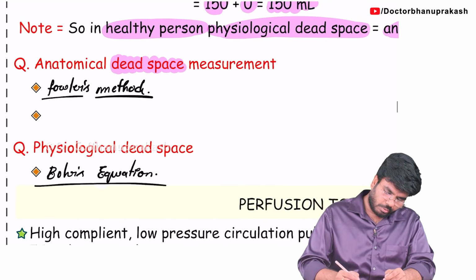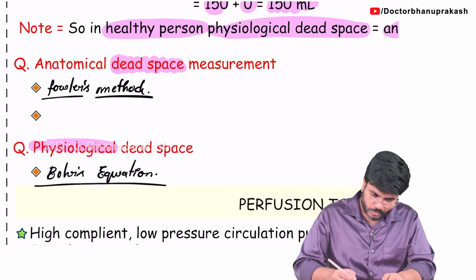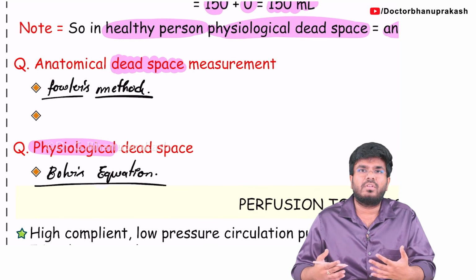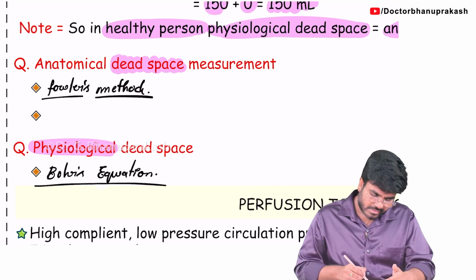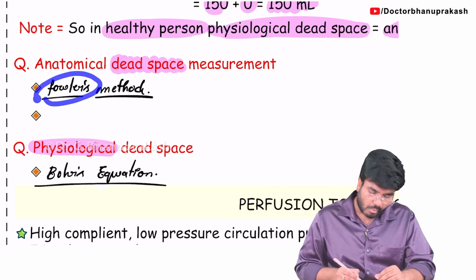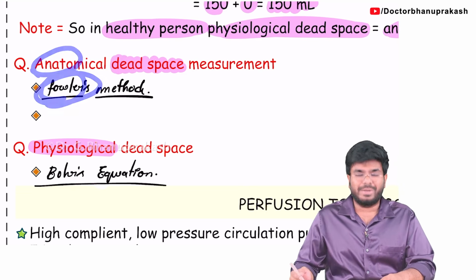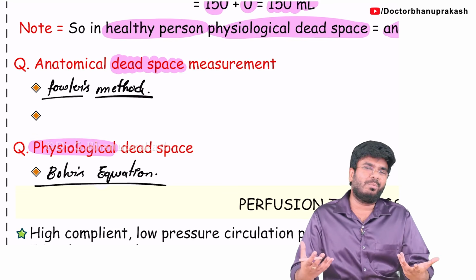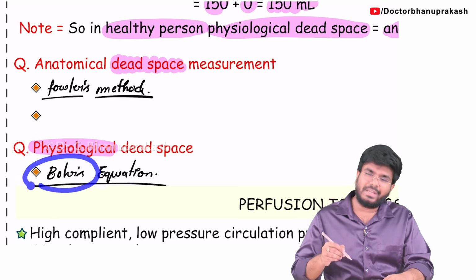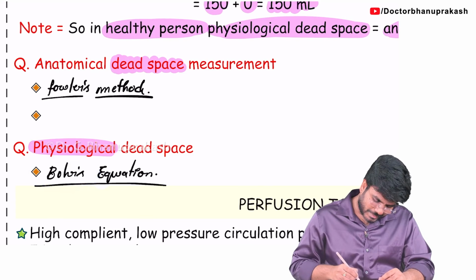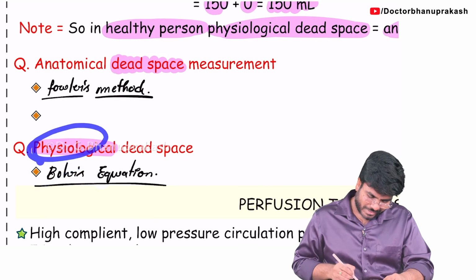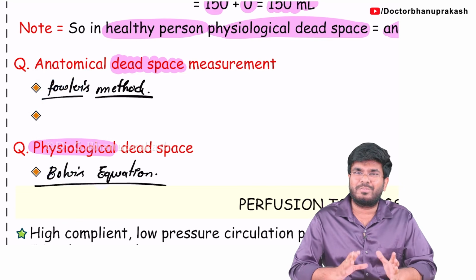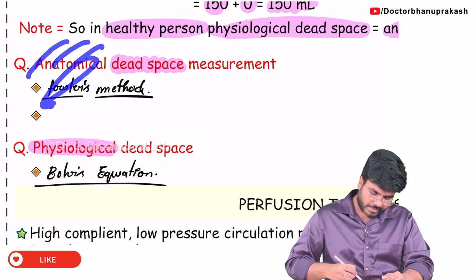So how to remember this? Very simple, let me give you a mnemonic. Anatomy is like a foul smelling subject, right? It's full of bad smell in the anatomy labs. So always remember, anatomical dead space is measured by Fowler's method: anatomy for foul smelling. And physiology has a lot of concepts, too many mind-boggling things, so students feel it's a boring subject. So physiological dead space, boring. Physiology for boring, anatomy for foul. In first year MBBS, people feel that way.